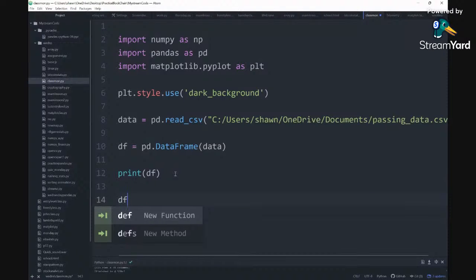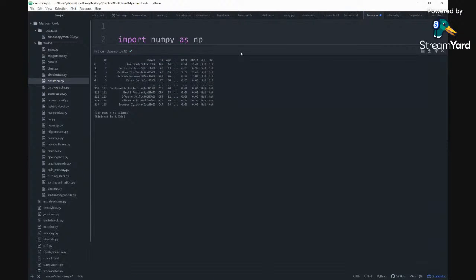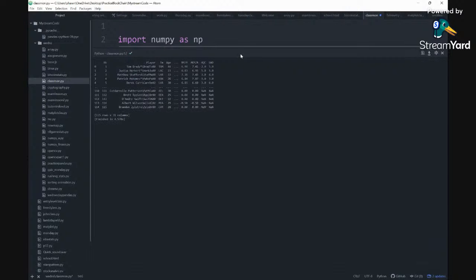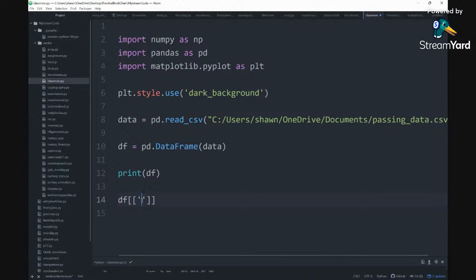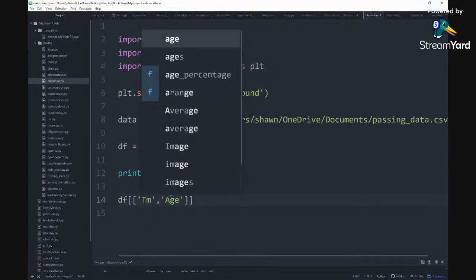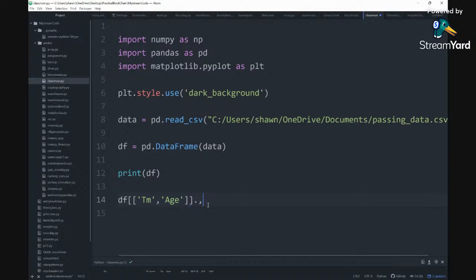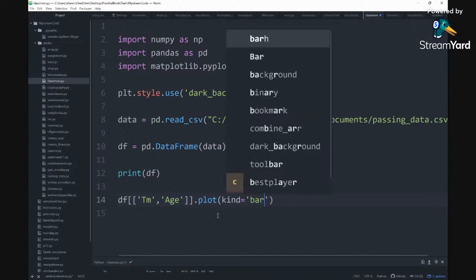all. We'll need to do that, and we're gonna create a list. So inside the list, we're gonna put a category for team, and age. Age is also capital. So these are going to be the categories. And then we're going to put dot plot, and then the kind of plot we're gonna put. It's gonna be a bar graph.